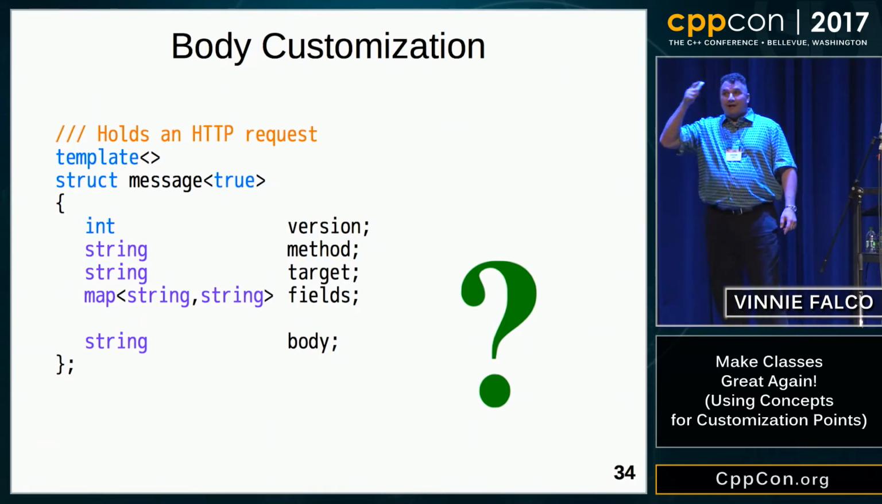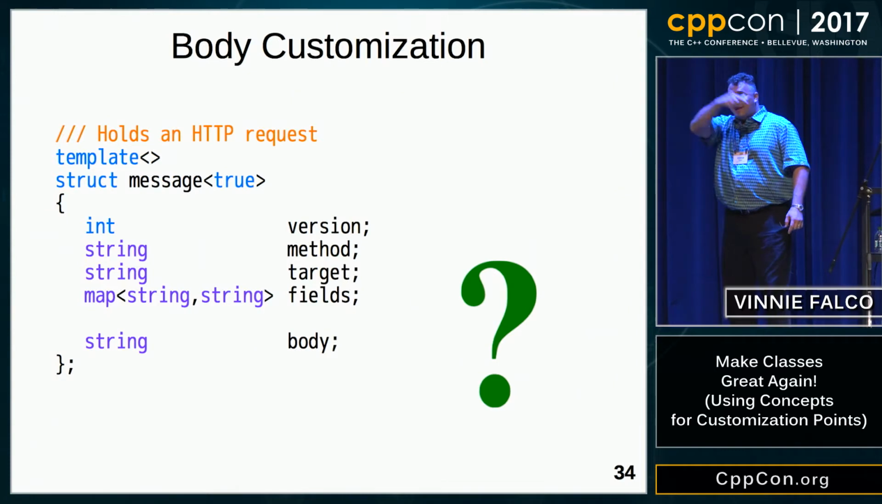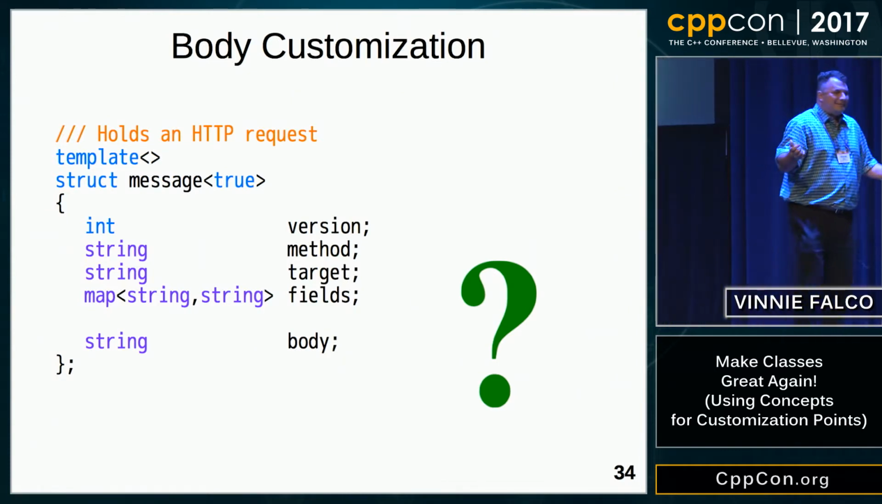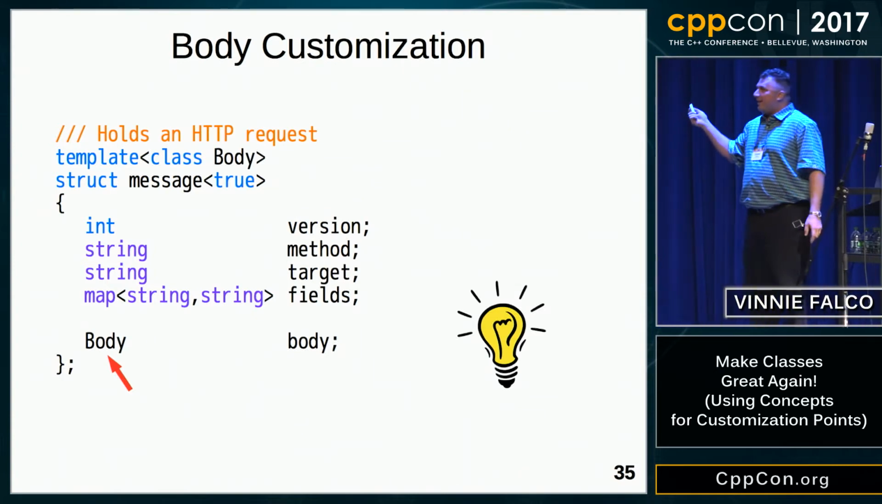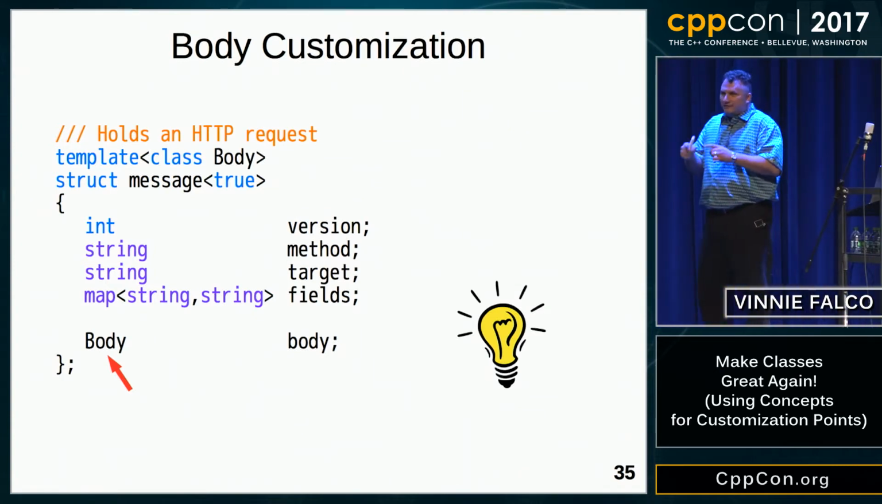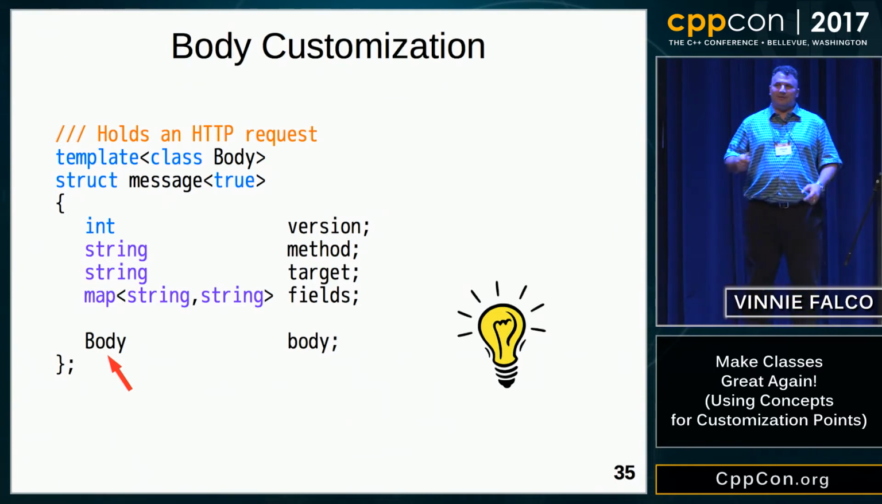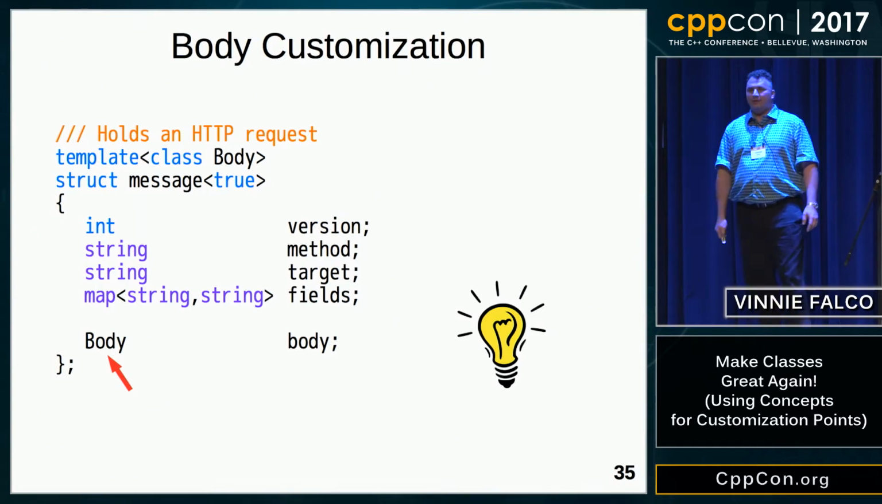So if you thought add a template parameter, well, we see how well that worked out last time. But in this case, maybe it's not so bad. So I'll just add a body template parameter. Now we'll change our string to be that type. So now you can put a string there if you want. You can put a vector there if you want. So let's see how that plays out.